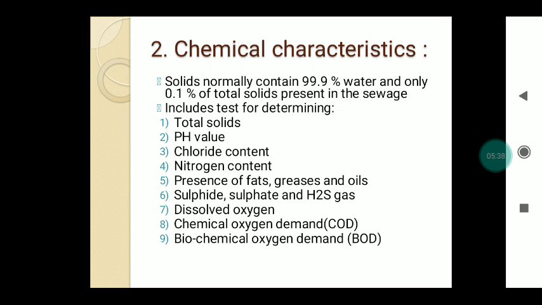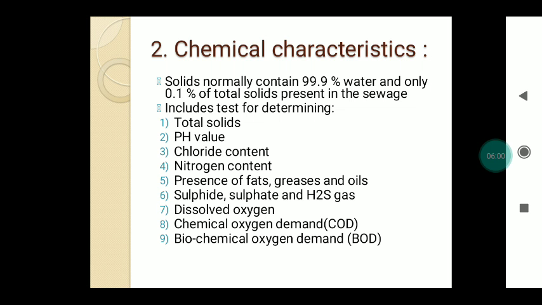Then next one is the pH, that is the hydrogen ion concentration in the sewage, and we can find it out by the pH meter or a pH paper in a laboratory. Next one is chloride content. It is generally contained in waste from the residential area. It is in the form of chlorine.